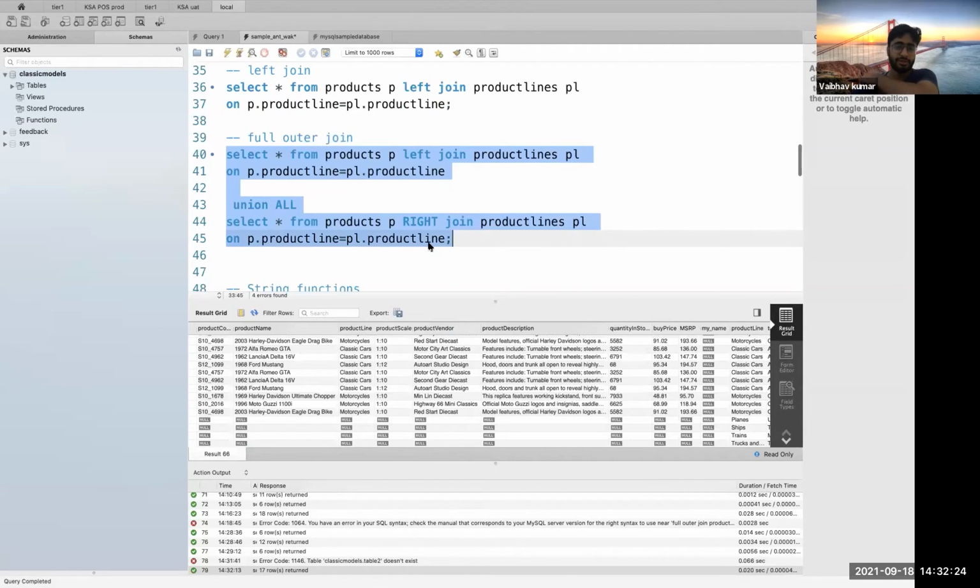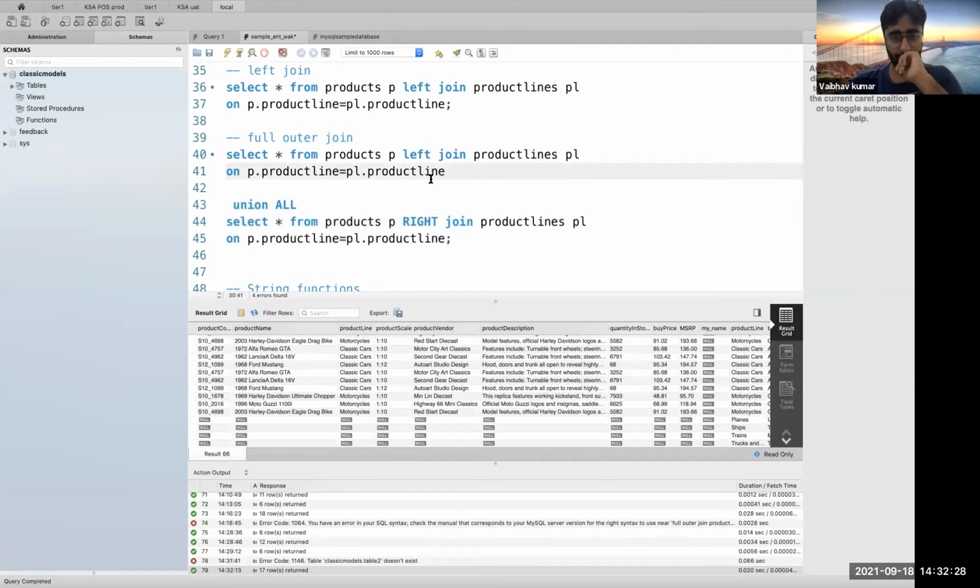See, it may seem like a complex query to you. There's no such keyword as full outer join in this particular SQL version of MySQL. I think MySQL 8 or something has the facility, or there could be other databases like Postgres, which give you a direct full outer join.